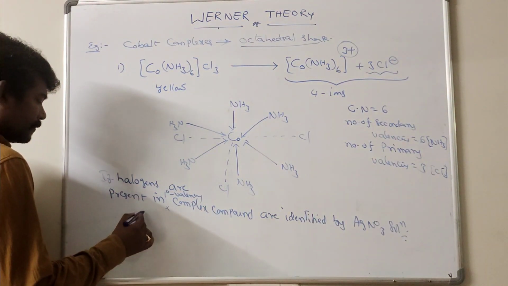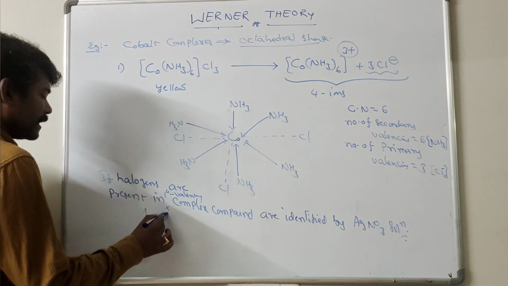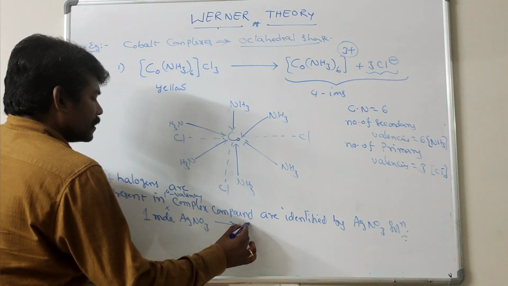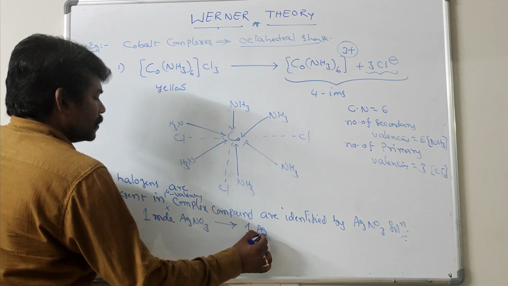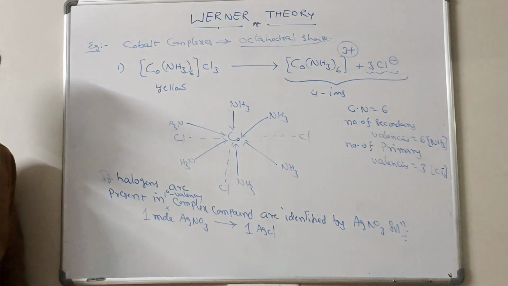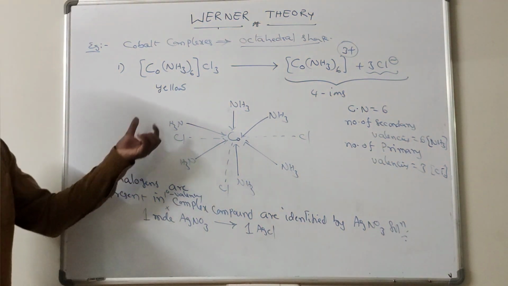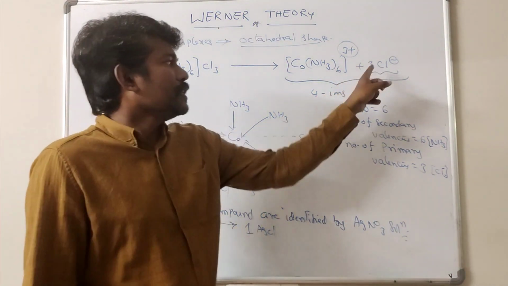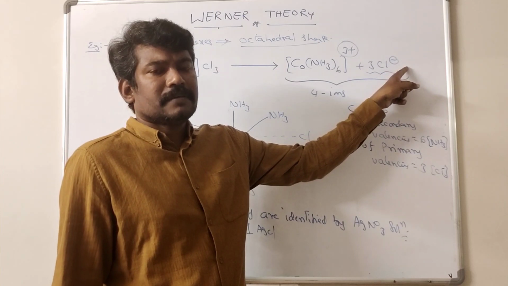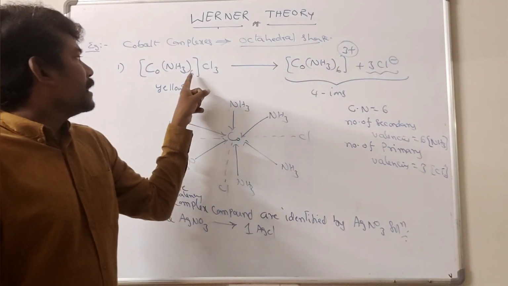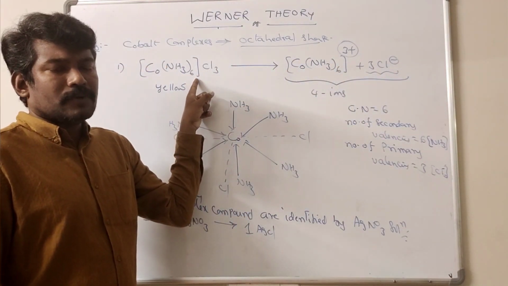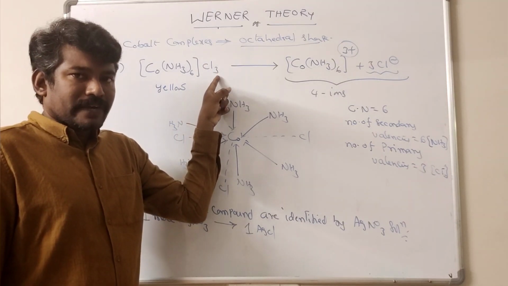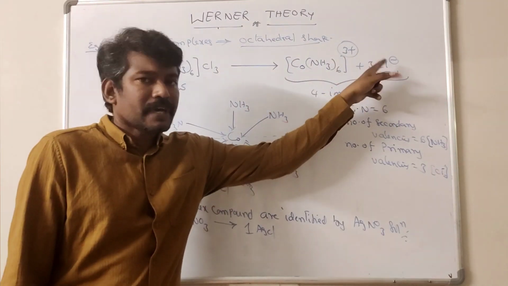So let us see. 1 mole of silver nitrate, AgNO3, gives 1 mole of AgCl. That means in the case of this complex compound, there are 3 moles of Cl- ions. If you add silver nitrate to the aqueous complex compound, 3 moles of AgNO3 are required, which produce 3 moles of AgCl.